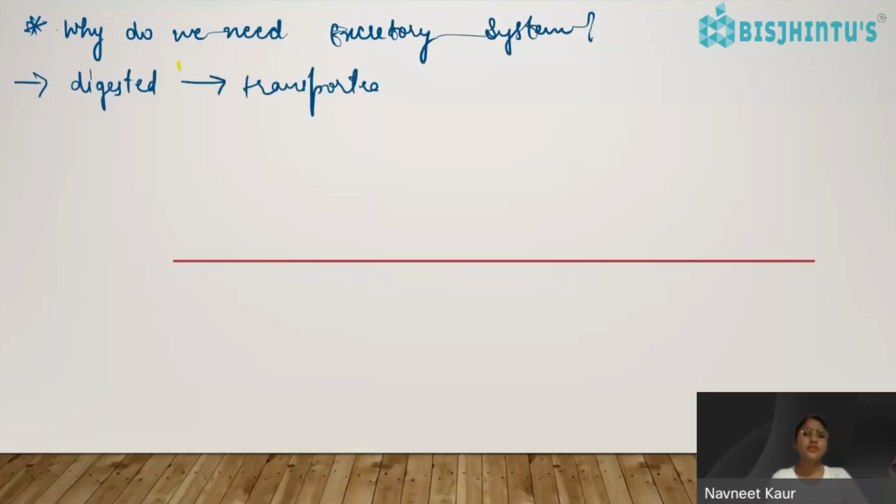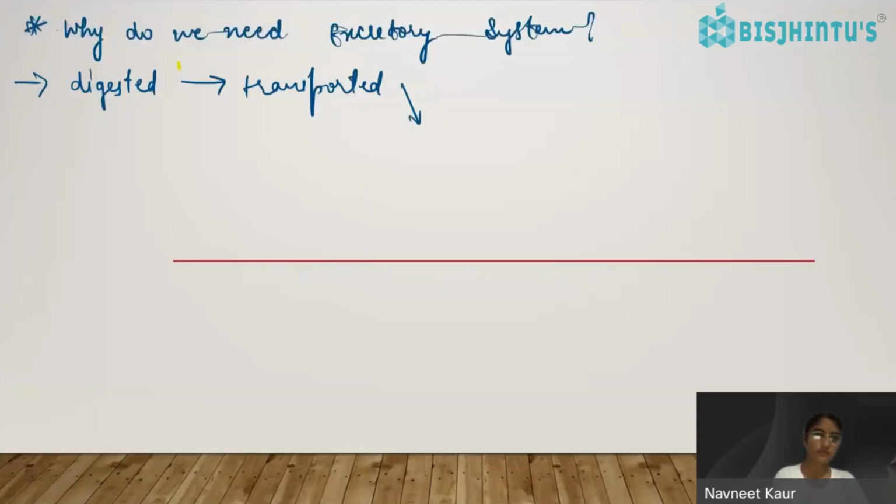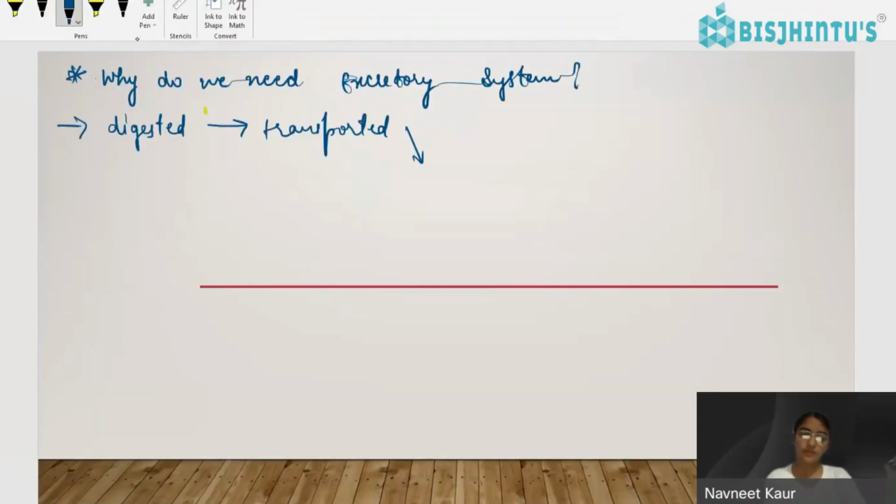But there must be some extra material left, a form of food which is not usable for our body, right?